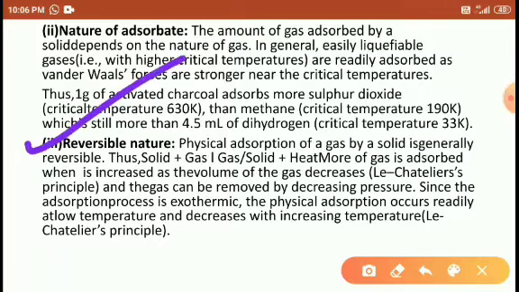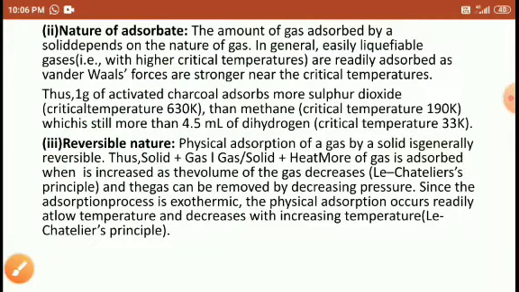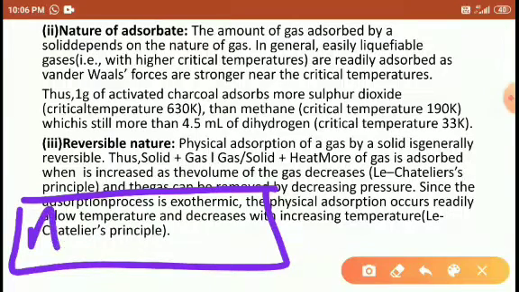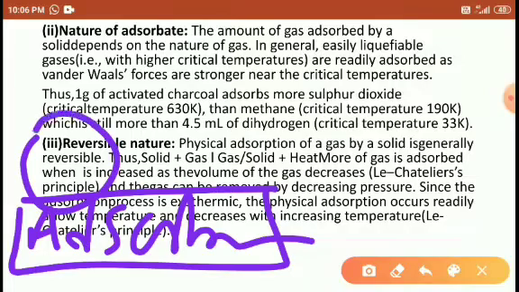The reversible nature: physical adsorption is generally reversible, students. Whatever physical adsorptions there are, they are all reversible. When gas particles occupy the solid adsorbent surface, we can easily remove them.